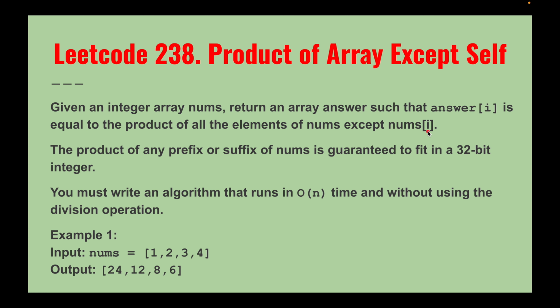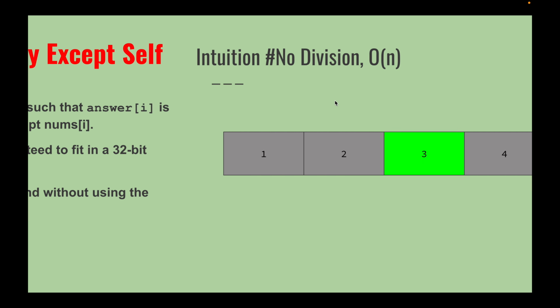Now imagine you are standing at an index i in the array, and you want to know the product of all the elements before i and all the elements after i. You don't want the current position. So what will be the product at answer?